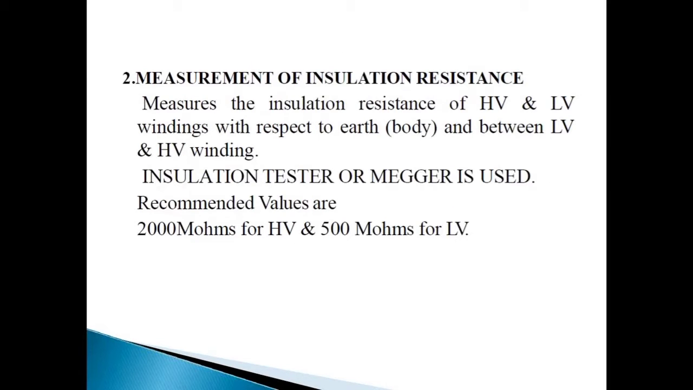Now, measurement of insulation resistance measures the insulation resistance of HV and LV windings with respect to earth or body and between LV and HV winding. Insulation tester or megger is used for measurement of insulation resistance. Recommended values are 2000 mega ohm for HV side and 500 mega ohm for LV side.